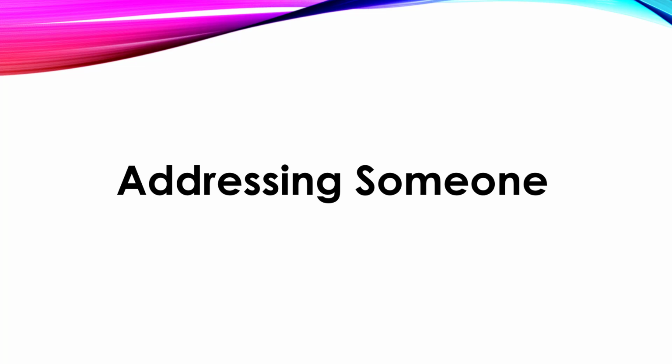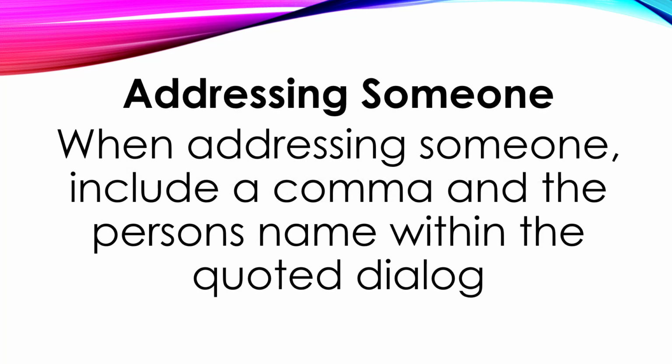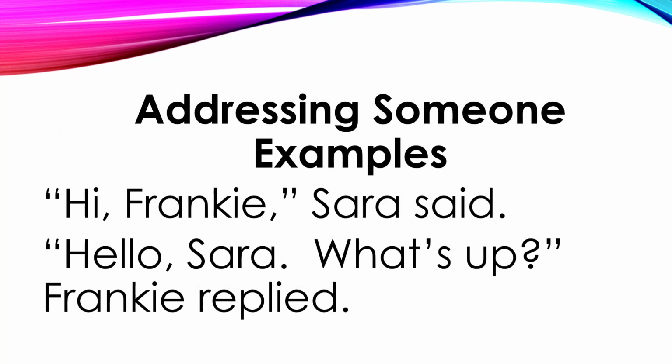Now, we want to look at addressing someone, which is something that happened in the dialogue examples we just looked at. So we're going to look at those examples again. When addressing someone, include a comma and the person's name within the quoted dialogue. Let's take a look at those first examples again. "Hi, Frankie," Sarah said. Now notice that it's hi, Frankie.